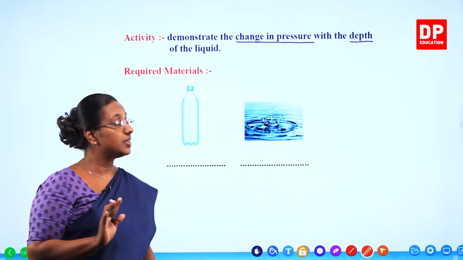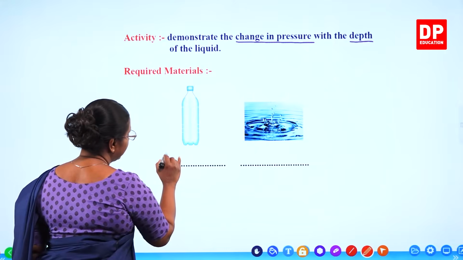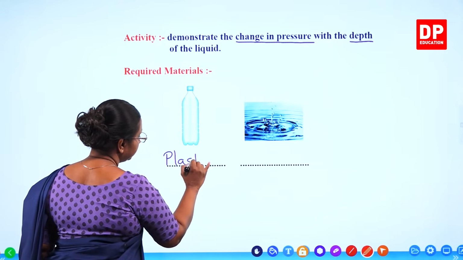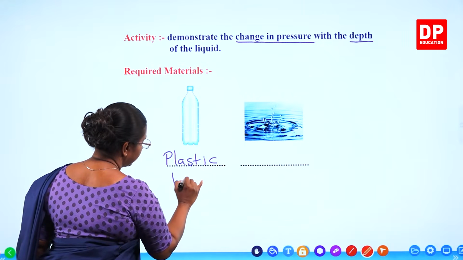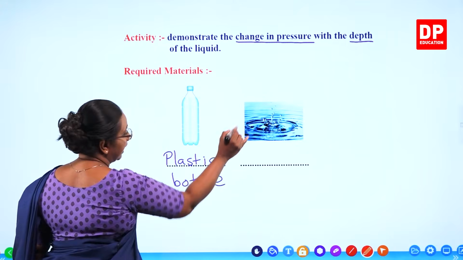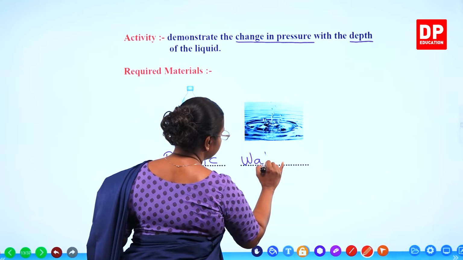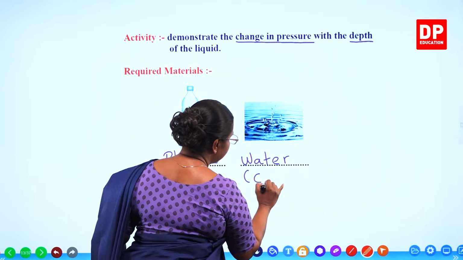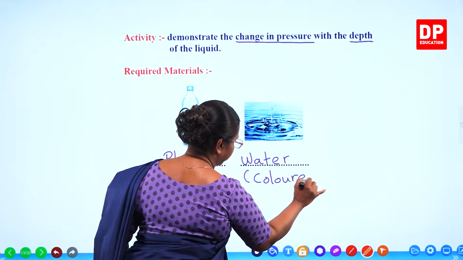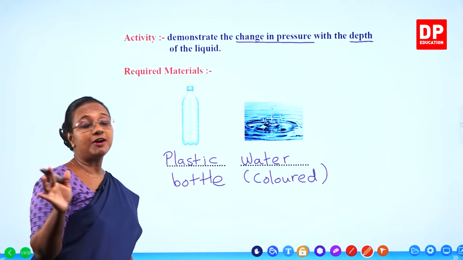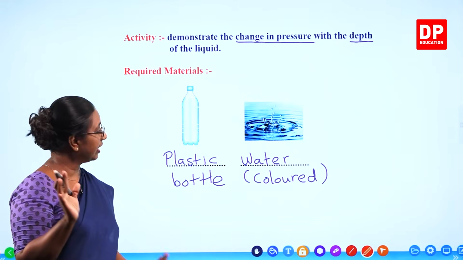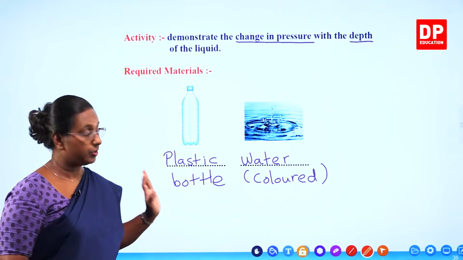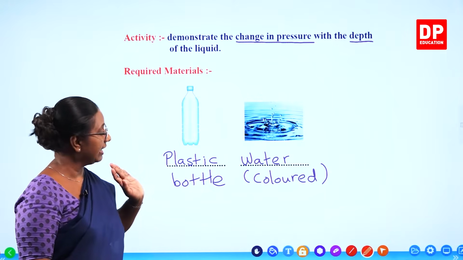Again, to observe that, we need a plastic bottle and water. Colored water would be better to observe what happens. That's the only reason. You can just use normal water also.